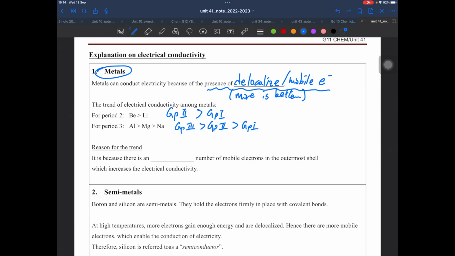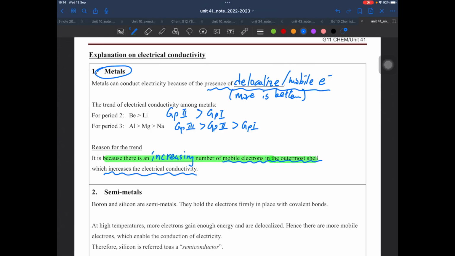So here is the trend, because there is an increasing number of mobile electrons in the outermost shell and hence increased conductivity. Well, this is expected, right?